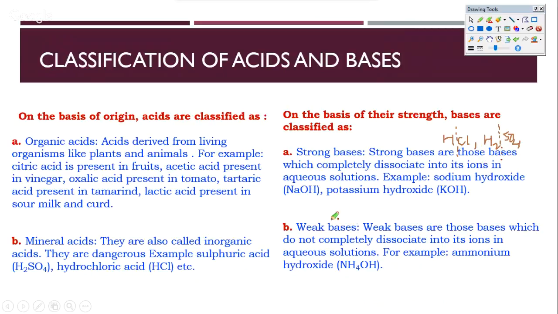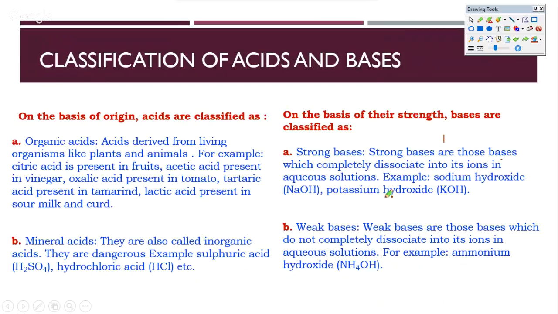And then you have weak acids. A typical weak acid would be CH3COOH. Also you have CH2COOH, and another CH2COOH. So these examples are pretty common. Oxalic acid. Now they would not dissociate completely. So if you take 1 mole of CH3COOH, you would hardly get about 0.0001 moles of H plus. So 10 to the power minus 2, 10 to the power minus 3, sometimes as low as 10 to the power minus 5. So that's the way that weak acids behave. So these are classifications based on strength.